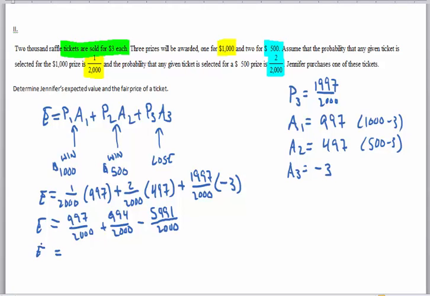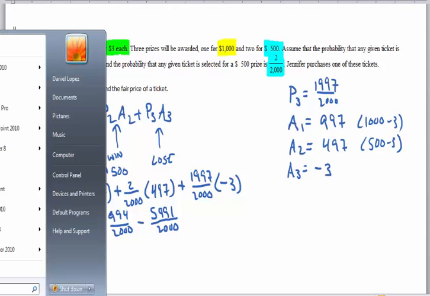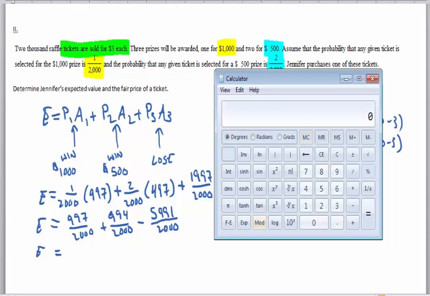So when I add up those numerators, right, let's do this on a calculator so we don't mess it up. It would be 997 plus 994 minus 5,991, which is -4,000.